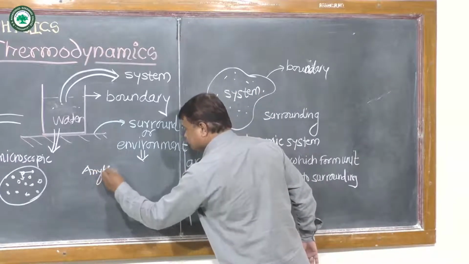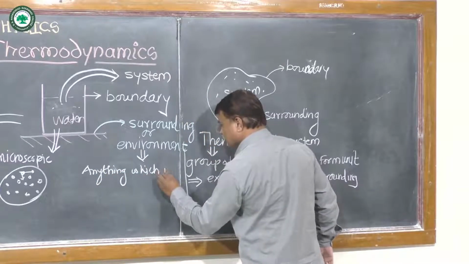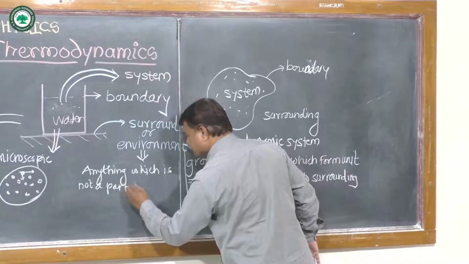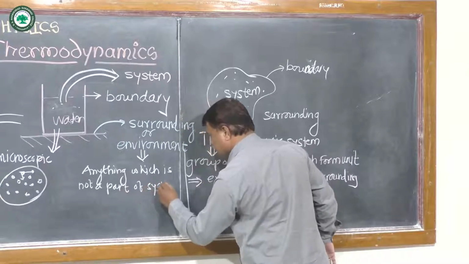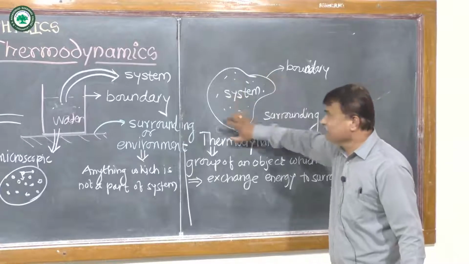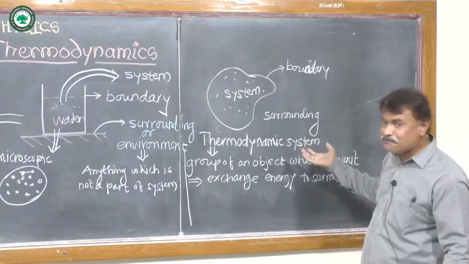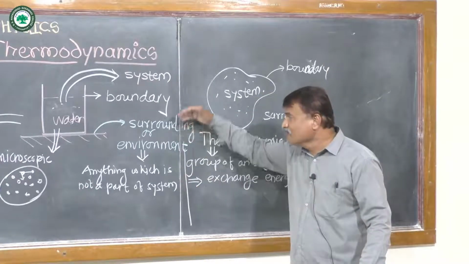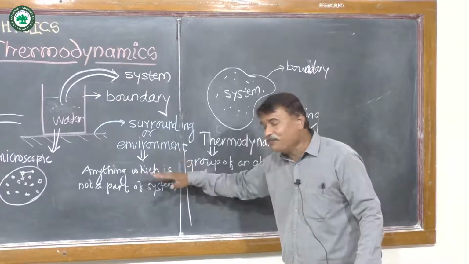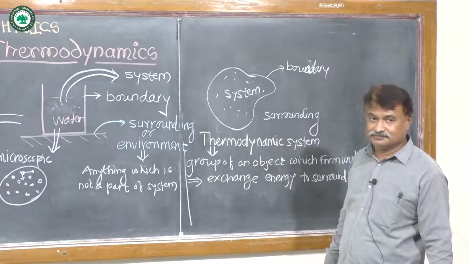Anything which is not a part of the system is called the surrounding. So except this part, the remaining part of the universe is called the surrounding. So in simple words, anything which is not a part of the system is called the surrounding or environment.